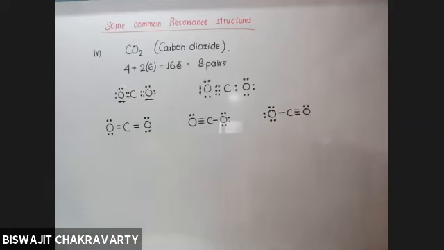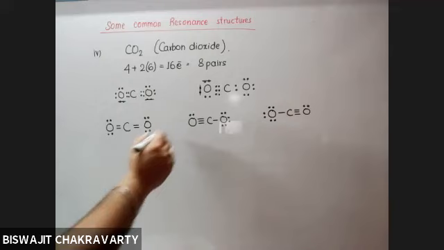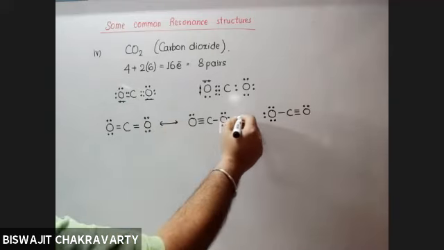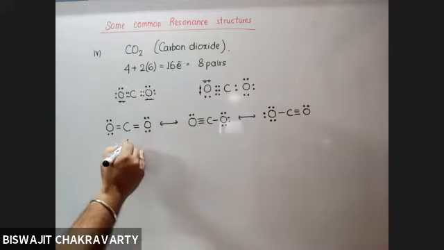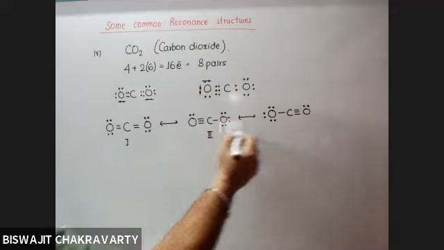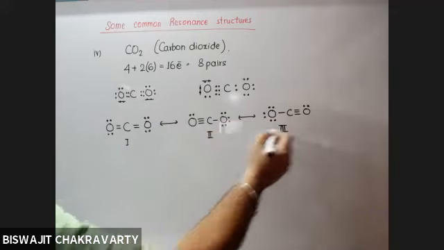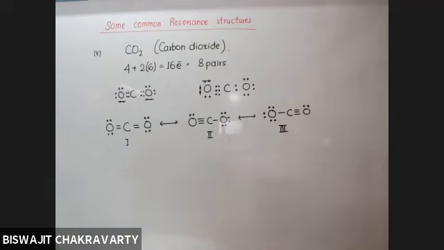Isn't it? So accordingly, there are 3 resonating structures of carbon dioxide possible. But these 2 structures relatively have lesser contribution. Why am I saying so?